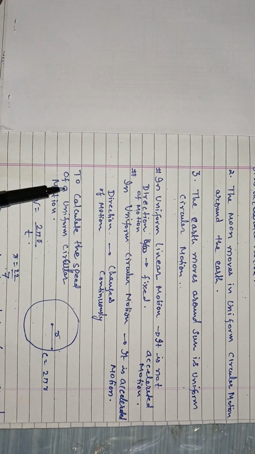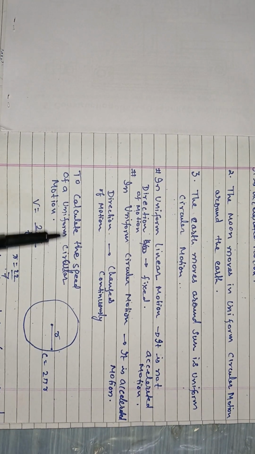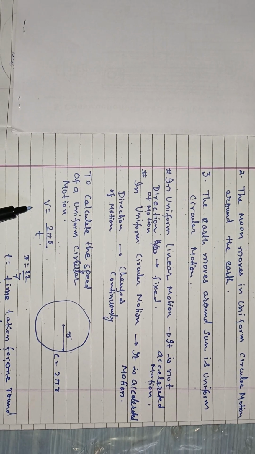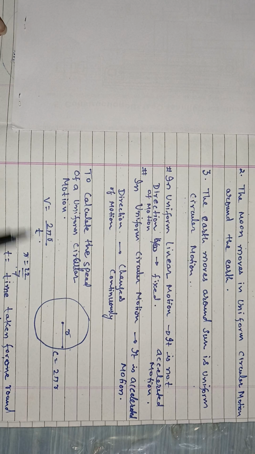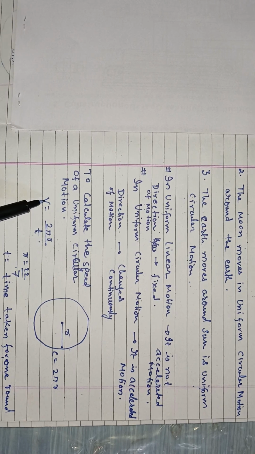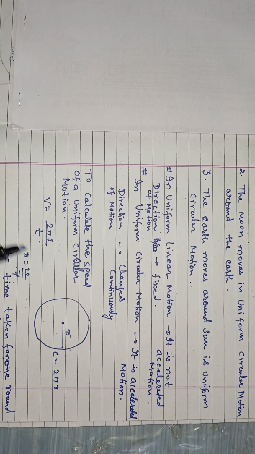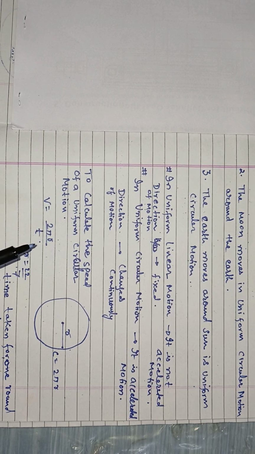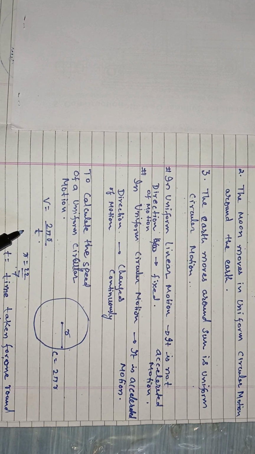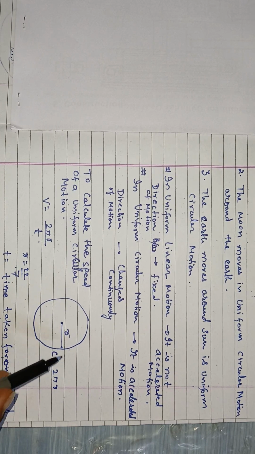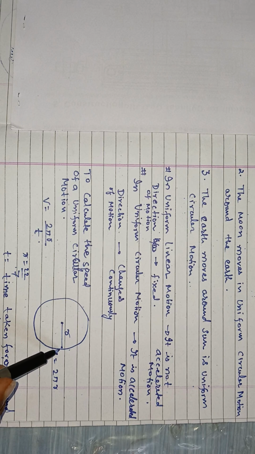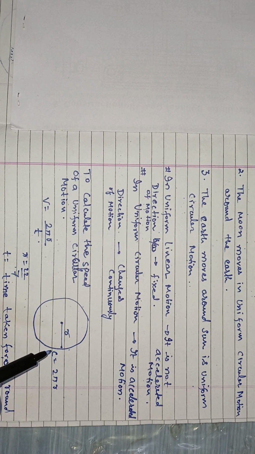Now we will calculate the speed of a uniform circular motion by using this formula. Here this is speed actually. The speed is the distance traveled upon the time taken to travel that distance. In circular motion, the circumference is the distance traveled by an object in one rotation.